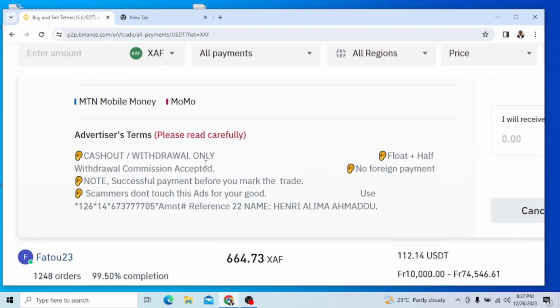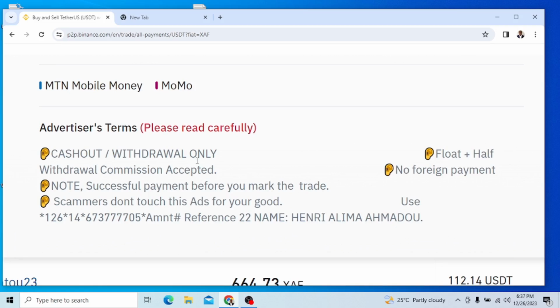Secondly, this person comes here and tells you that cash withdrawals only. Okay, withdrawal commission accepted. He is telling you how he wants to trade with you. Note, successful payment before you mark the trade. So payment has to go successful before you mark the trade. The person has emphasized that.